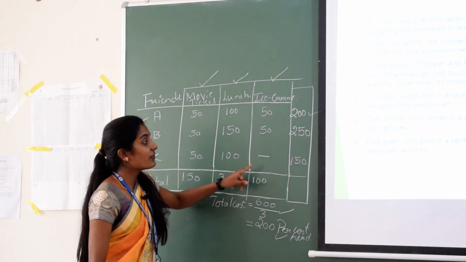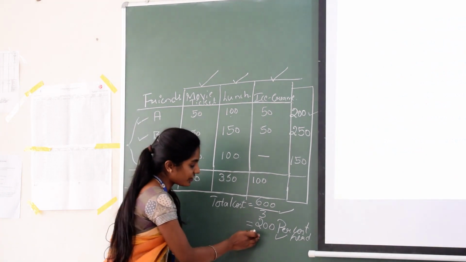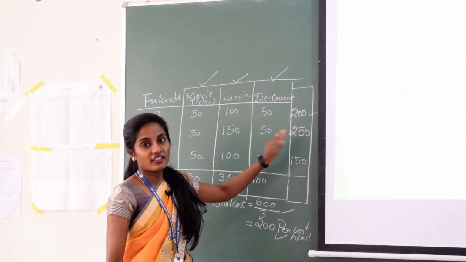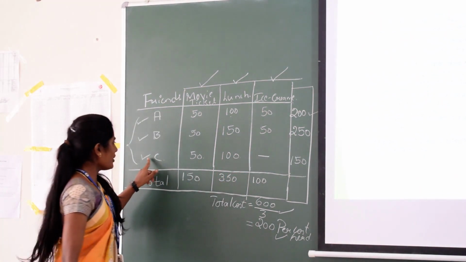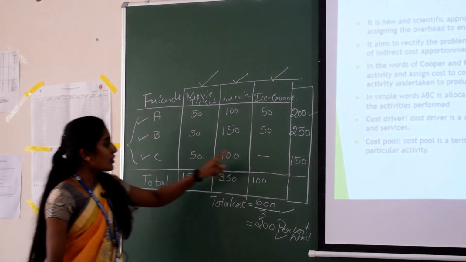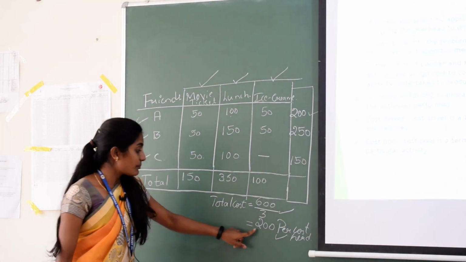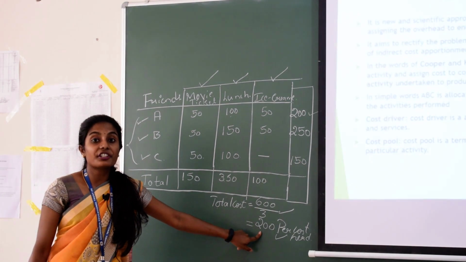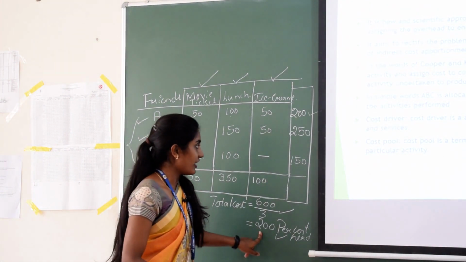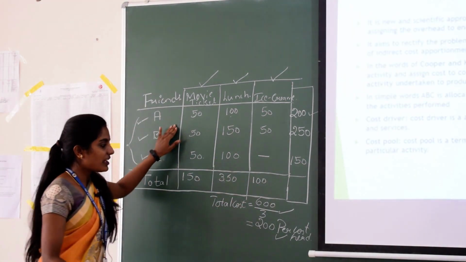This is the difference between the traditional method of costing and activity based costing. And C has incurred only 150 but is paying 200 as per the traditional method.